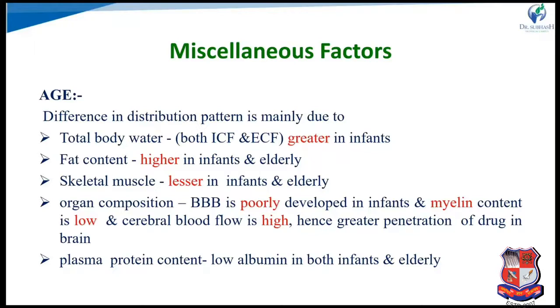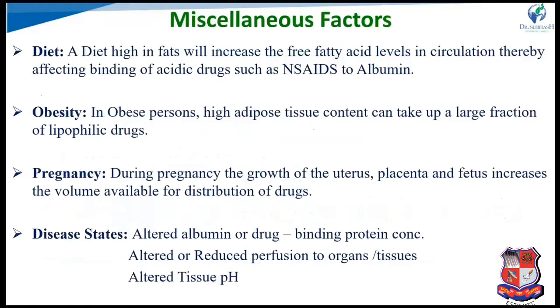Organ composition: the blood-brain barrier is poorly developed in infants as compared to adults, so it is not highly specific and cannot restrict as compared to a normal adult. Cerebral blood flow is high, so the penetration of drug to the brain is greater. Plasma protein content is low, with low albumin in both infants and elderly, so less protein binding, so a higher amount of drug is distributed in infants and elderly as compared to adults.